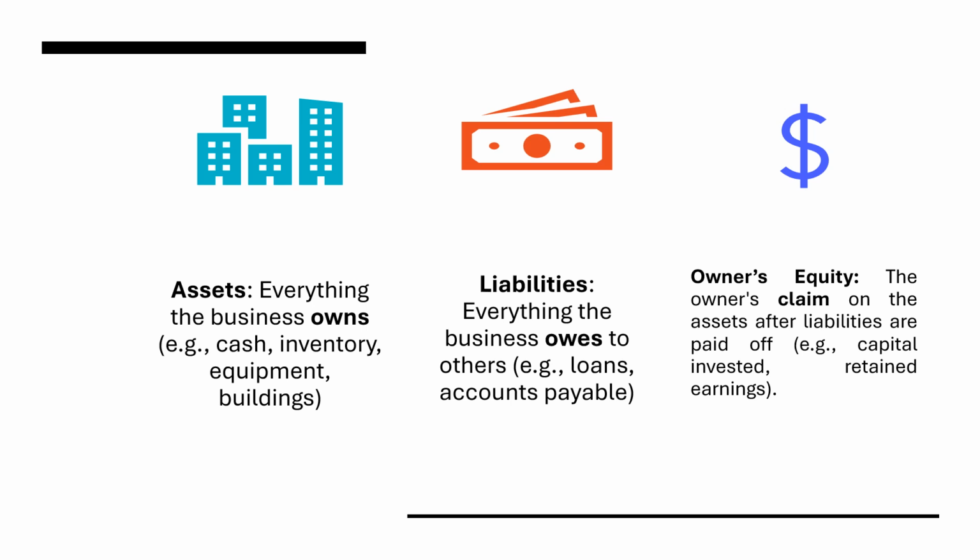Now, let's talk about what liability is. Liability is everything the business owes to others. That means a loan or accounts payable. You have bought something but have not been paid yet. So that becomes a liability.